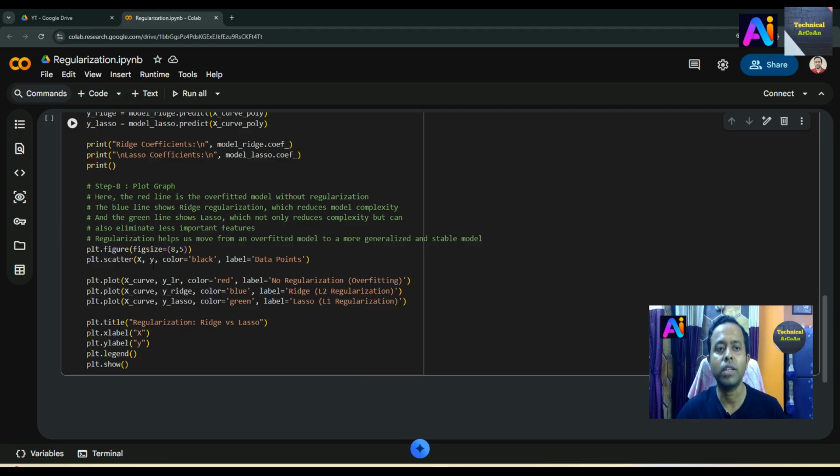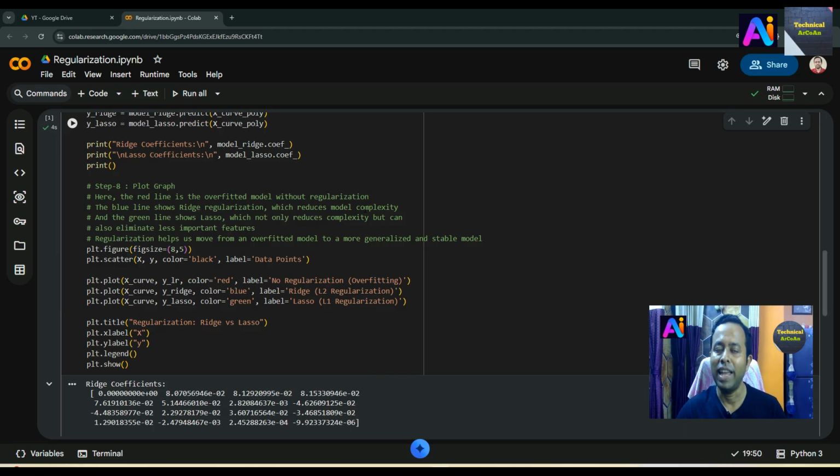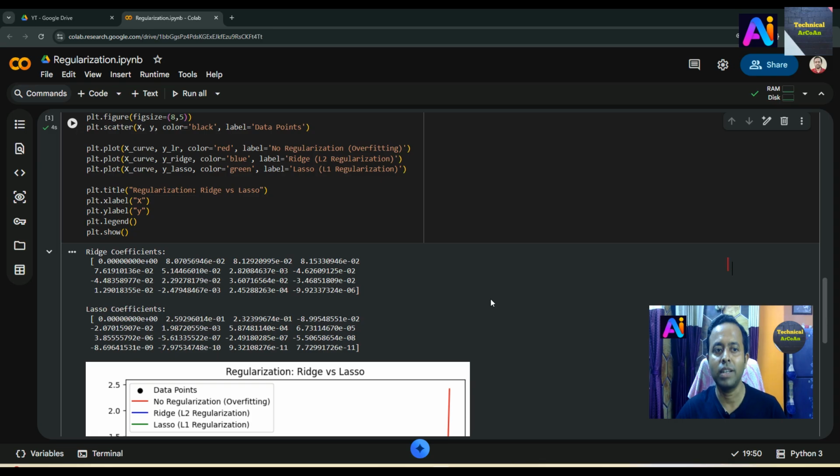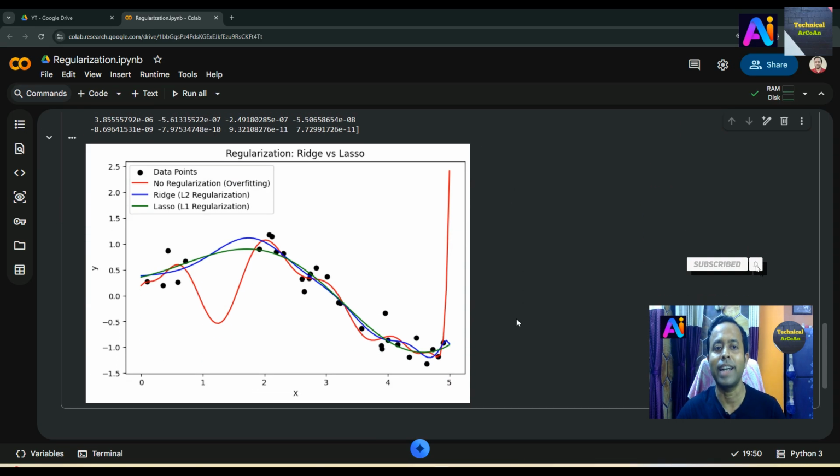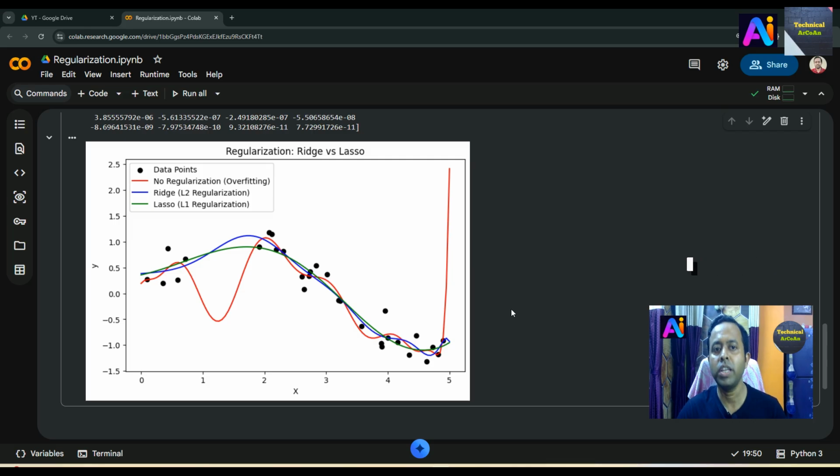Okay, now we just run this code, just press this button. It will take some time to generate the result. At first it generates the Ridge coefficients and the Lasso coefficients, and then generates the graph for the 3 different cases: no regularization, Ridge, and Lasso, right? So it just generated the result here. Ridge coefficients are given, Lasso coefficients are given, and this is the graph where we compare the regularization. We are actually comparing Ridge versus Lasso, meaning L2 versus L1.